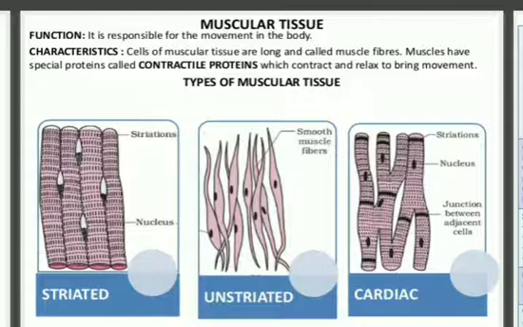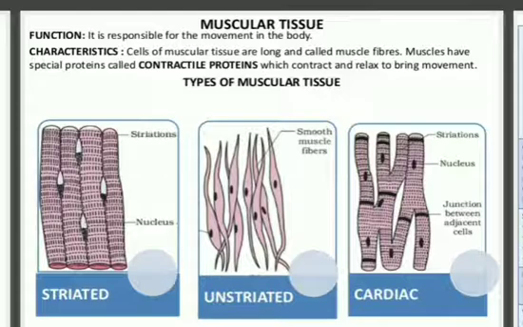The muscular tissues contain a special protein called contractile protein, which contracts or relaxes to cause movement. So the muscle fiber has this special type of protein, contractile protein, which contracts and relaxes to bring movement inside the muscles.